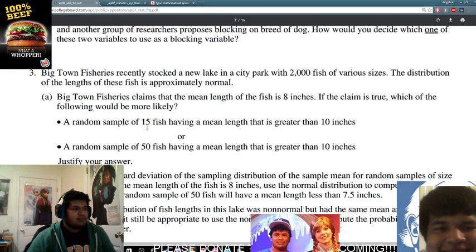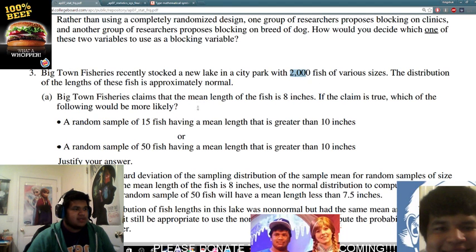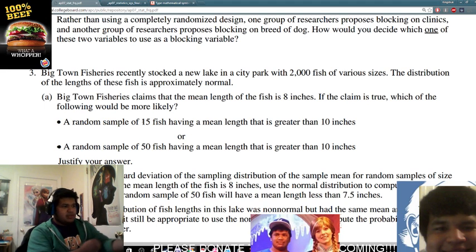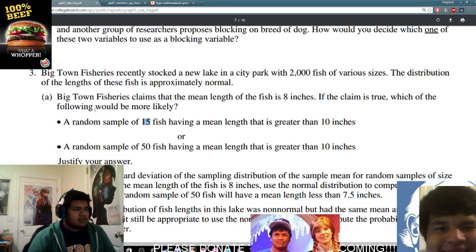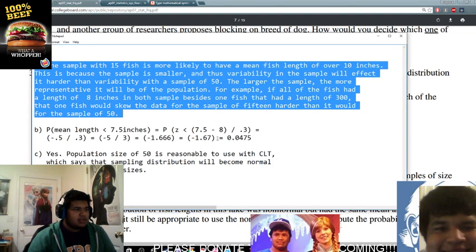It's not super big, but it's more representative of the population than 15 fish. So you can have a lot of variability in the 15 fish sample, and that variability will affect all the data really quickly.